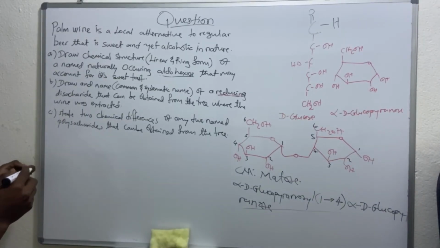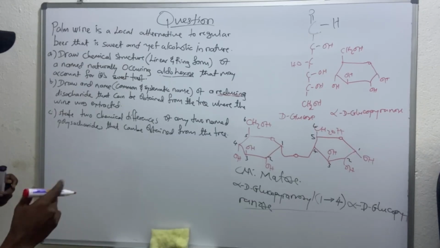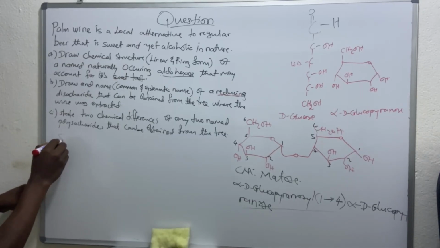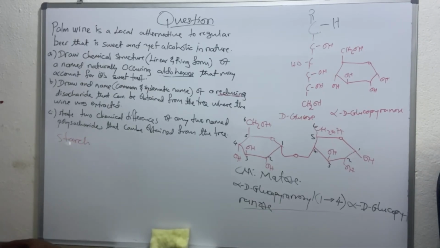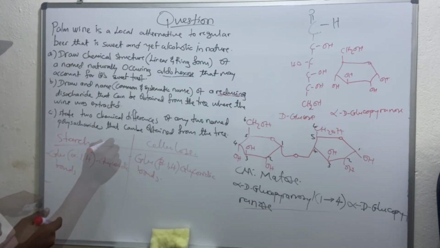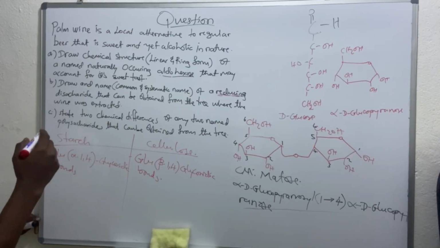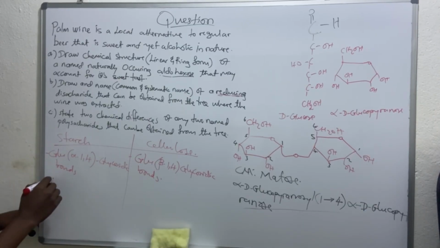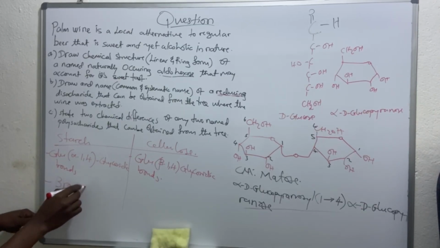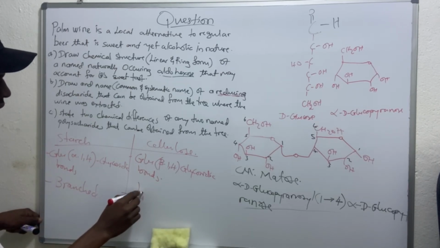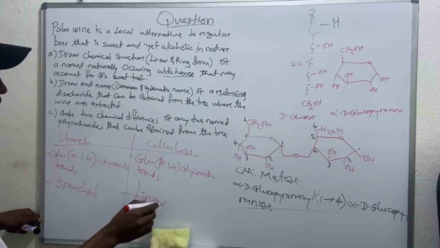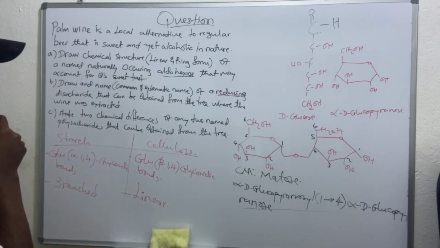We are talking about a tree here, so the polysaccharides that we know from a tree are starch and cellulose. We know starch is made up of amylose and amylopectin. So it has a branched polymer for one of its components, while cellulose is a linear polysaccharide. Those are the two basic differences between the two.